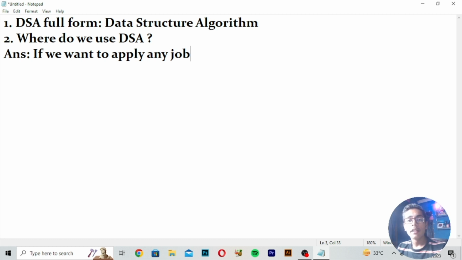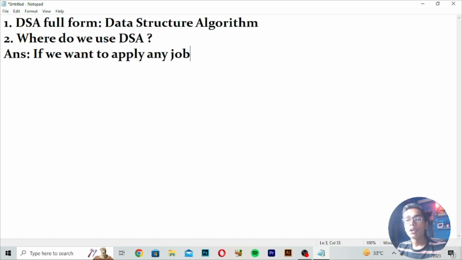Because of that, when we apply for a job as a Python developer, you just don't get the job because you don't have good knowledge of DSA. So DSA has a really main role if you want to apply for any developer job. We are talking about Python, so if you want to become a Python developer, DSA is a really important thing to learn about. And if you want higher pay in your job, I think DSA is really important. So why is DSA important in any job we are applying for?